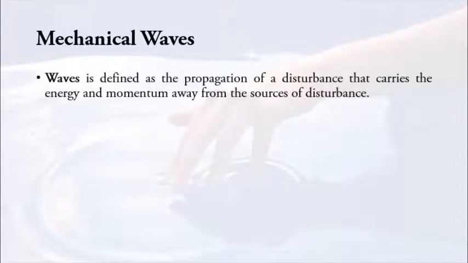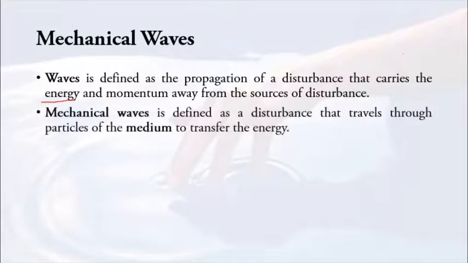What is wave? Wave is defined as the propagation of a disturbance that carries the energy and momentum away from the source of disturbance. So meaning that something is transferring energy while it is propagating. Then how about mechanical wave? Mechanical wave is defined as a disturbance that travels through particles of the medium to transfer the energy.